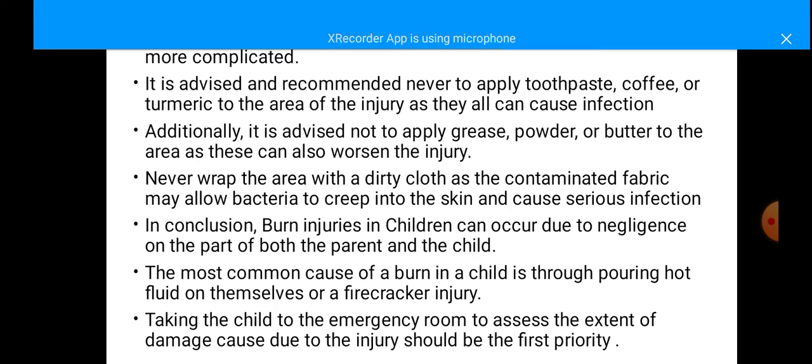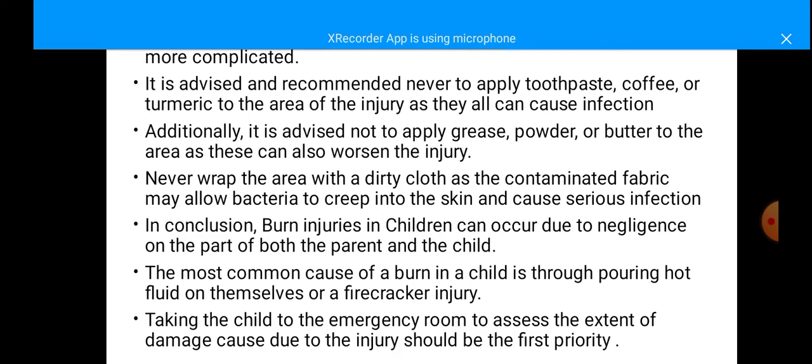It is advised and recommended never to apply toothpaste, coffee or turmeric to the area of the injury, as they will cause more infection. That's why we should ask them not to apply anything. Additionally, it is advised not to apply grease, powder or butter to the area as it worsens the injury. Never wrap the area with dirty cloth, as the contaminated fabric may allow bacteria to creep into the skin and cause serious infection.